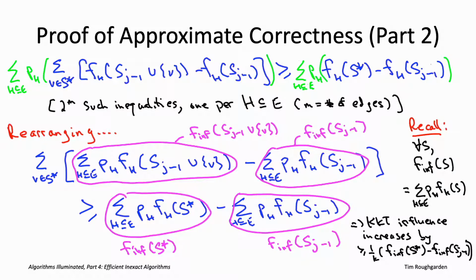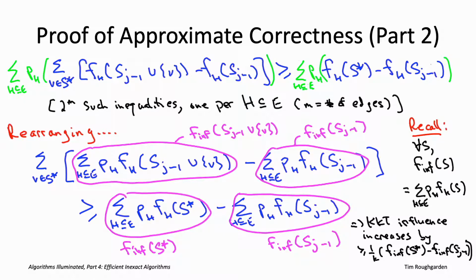So whatever the KKT algorithm does, it's going to get at least this same lower bound on the influence increase. At least 1 over k times the left-hand side of this inequality, hence 1 over k times the right-hand side of this inequality, also known as 1 over k times the influence deficit, f-inf of S star minus f-inf of S_{j-1}, the j minus 1 vertices chosen in the first j minus 1 iterations. If you go back and look at the statement of the key lemma, that is exactly it. We have now finished the proof of the key lemma.